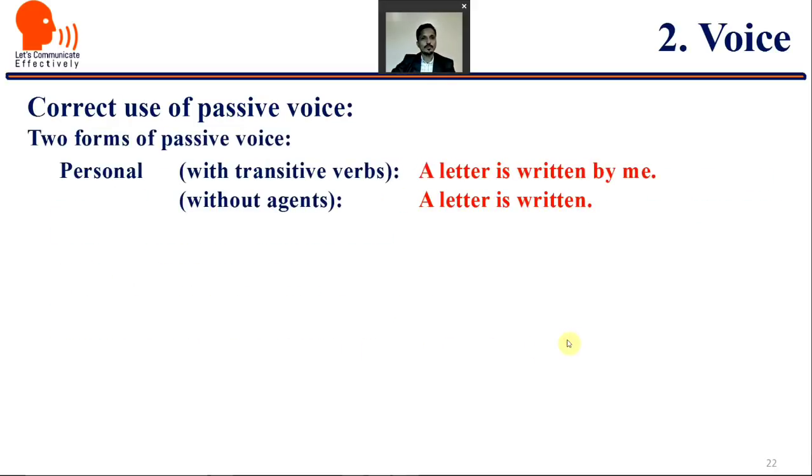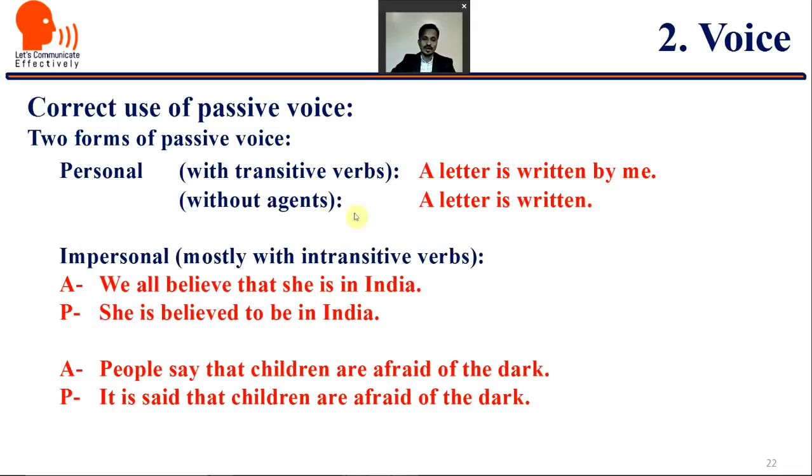Next, two forms of passive voice. Personal, with transitive verb, like a letter is written by me. Without agent, a letter is written. And impersonal, mostly with intransitive verbs. Active: we all believe that she is in India. And passive: she is believed to be in India. Or another: people say that children are afraid of the dark. Passive: it is said that children are afraid of the dark.